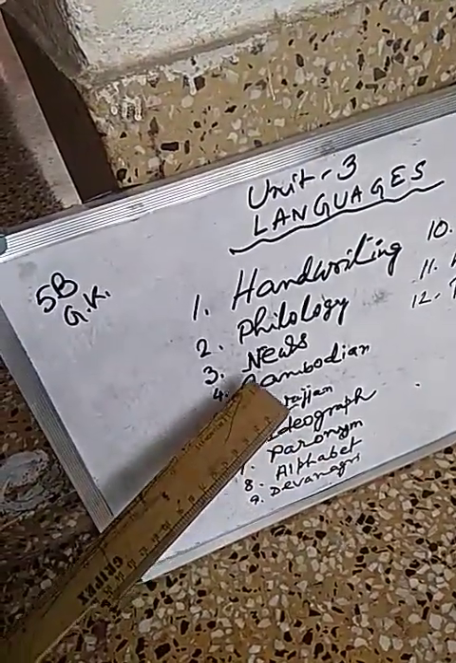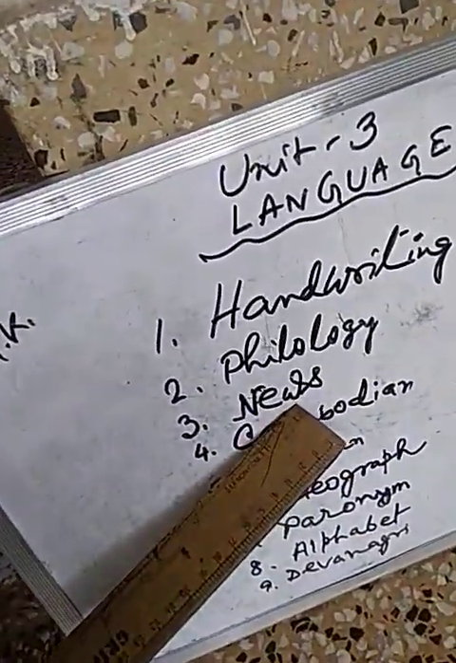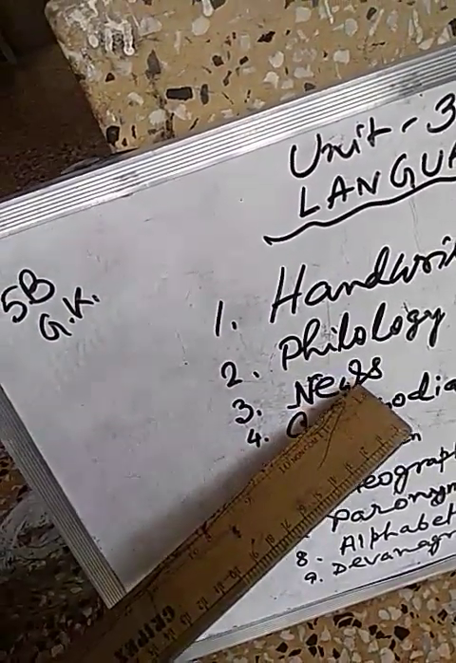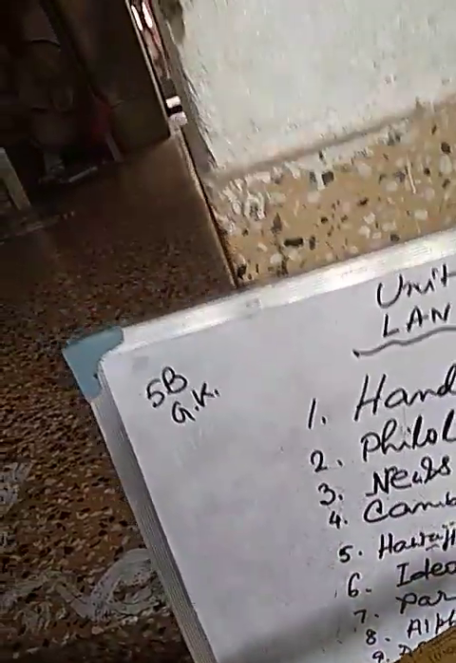The next one, news. What is news? News means acronym for North, East, West and South. Acronym for North, West, East and South is known as news.